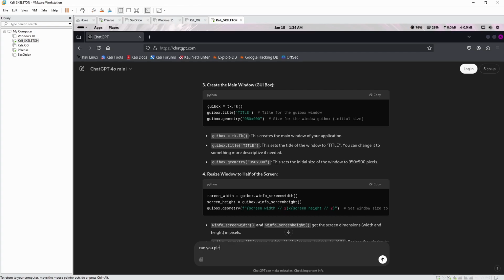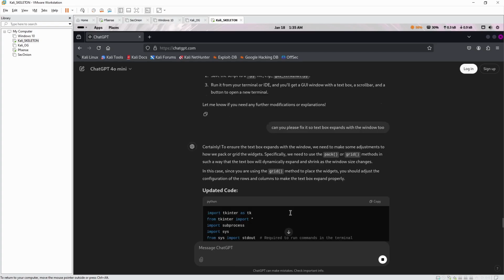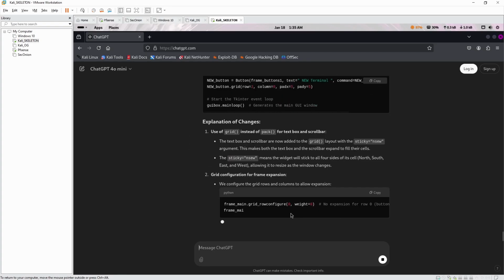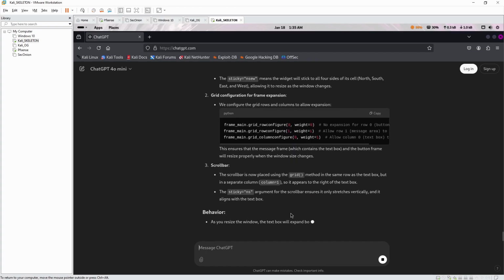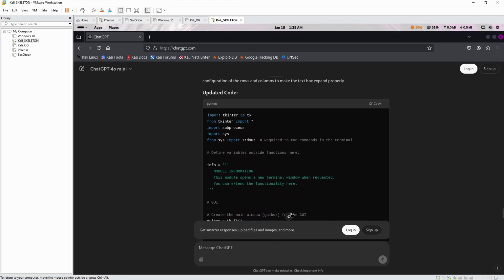Can you please fix it so text box expands and with the window too? Okay, so I think it did that.